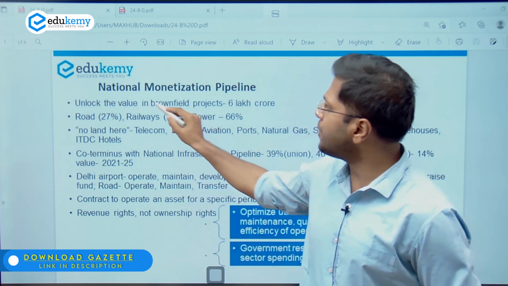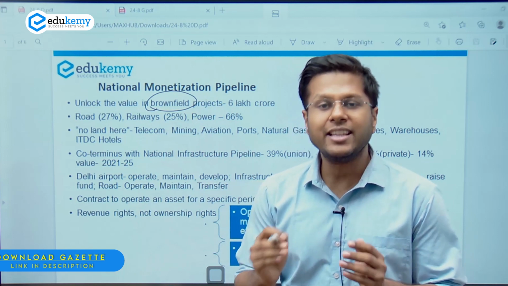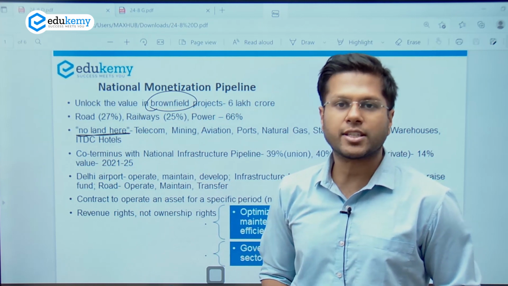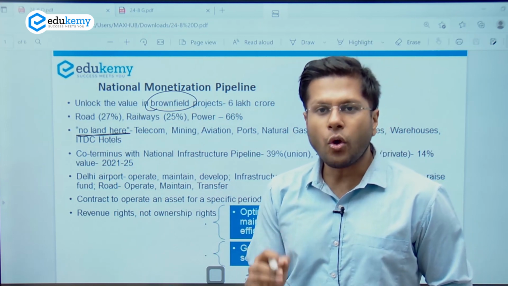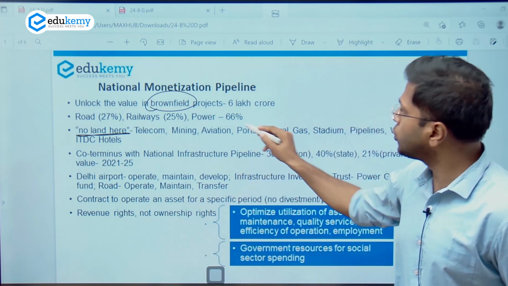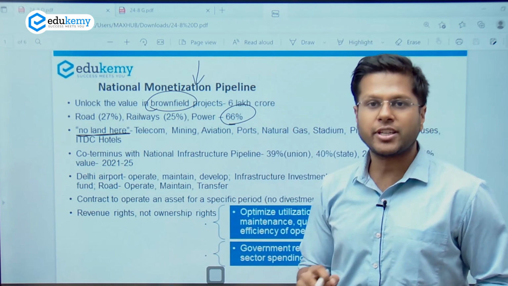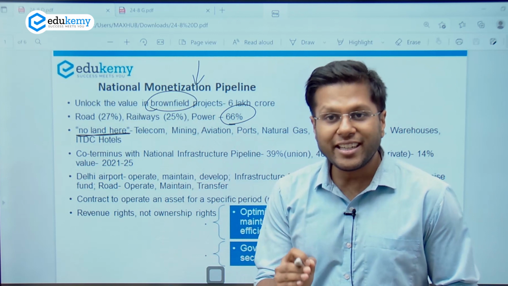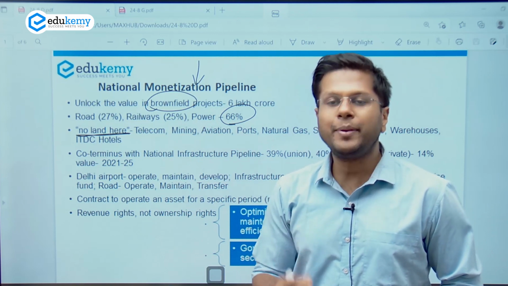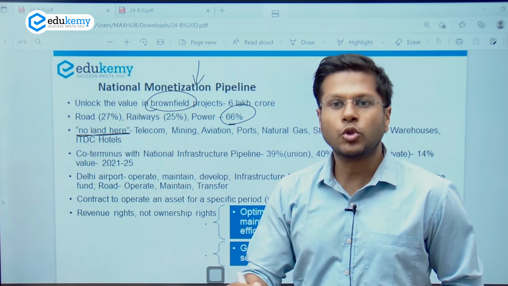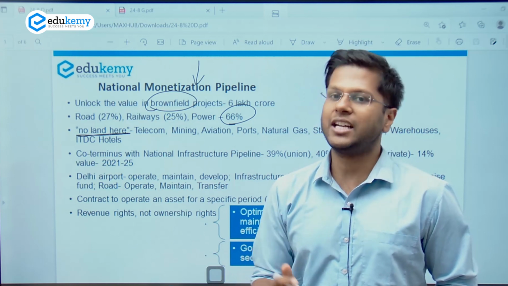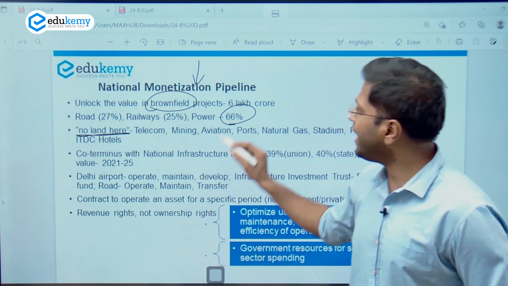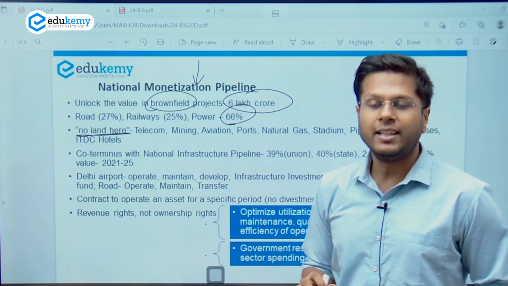Now, these projects are brownfield projects. That means they have already been installed. They are not new projects. The government will not be declaring any new land for these kinds of projects, right? The projects belong to majorly road, railways and power sector. They contribute to 2/3 of these National Monetization Pipeline projects, right? So when the revenue will be generated out of it, how will it be generated? It will be generated through private participation. So contracts will be given to private players, to companies, to corporations, so that they can generate revenue and profits, and the government will be having a stake in those profits, or the model will be selected later on. So the main idea is to ensure that 6 lakh crore be generated in the coming 4 years.